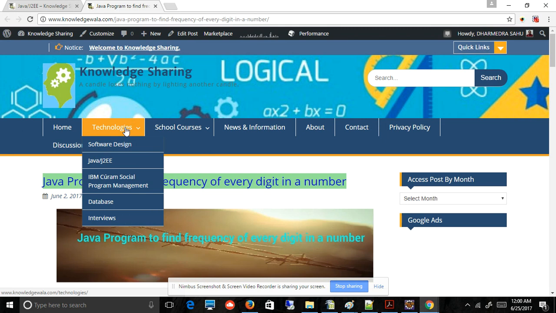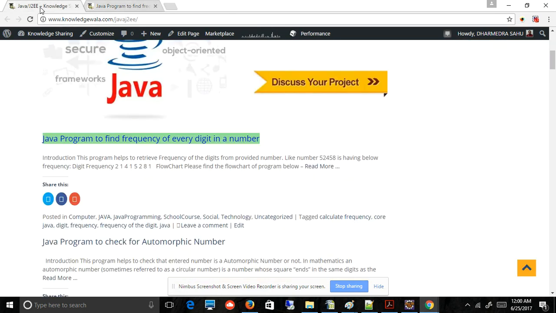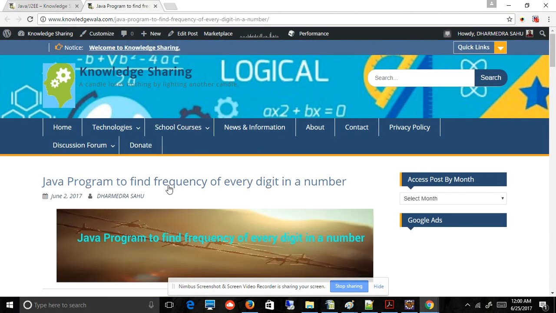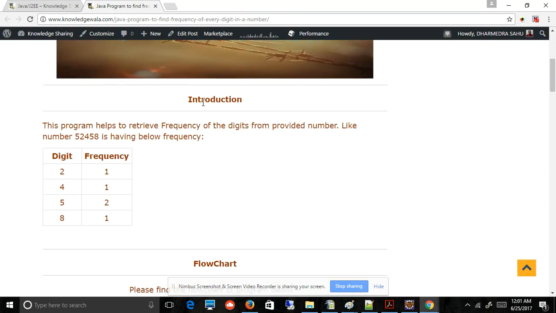If you want to access it, go to Technologies, then Java J2EE, and you will find this program in a sequence of many other programs. This is the Java program to find the frequency of every digit in a number. I have put in a basic introduction: this program helps to retrieve the frequency of digits from a provided number, like this number.